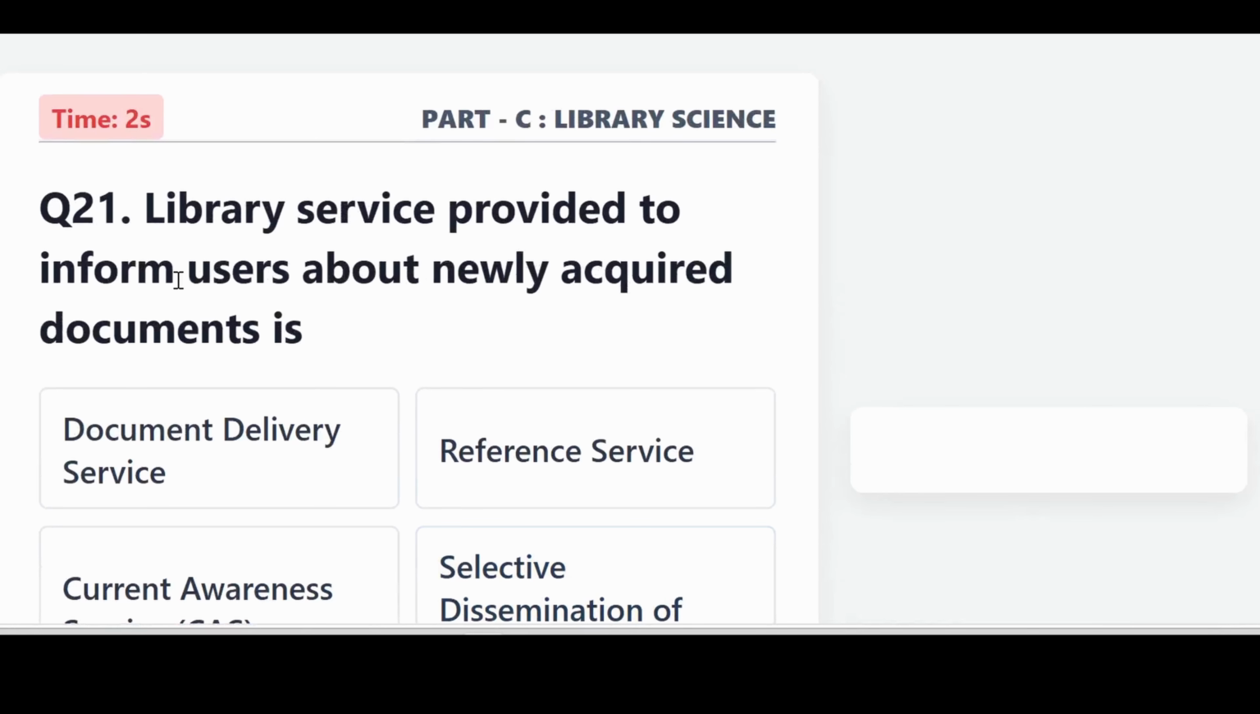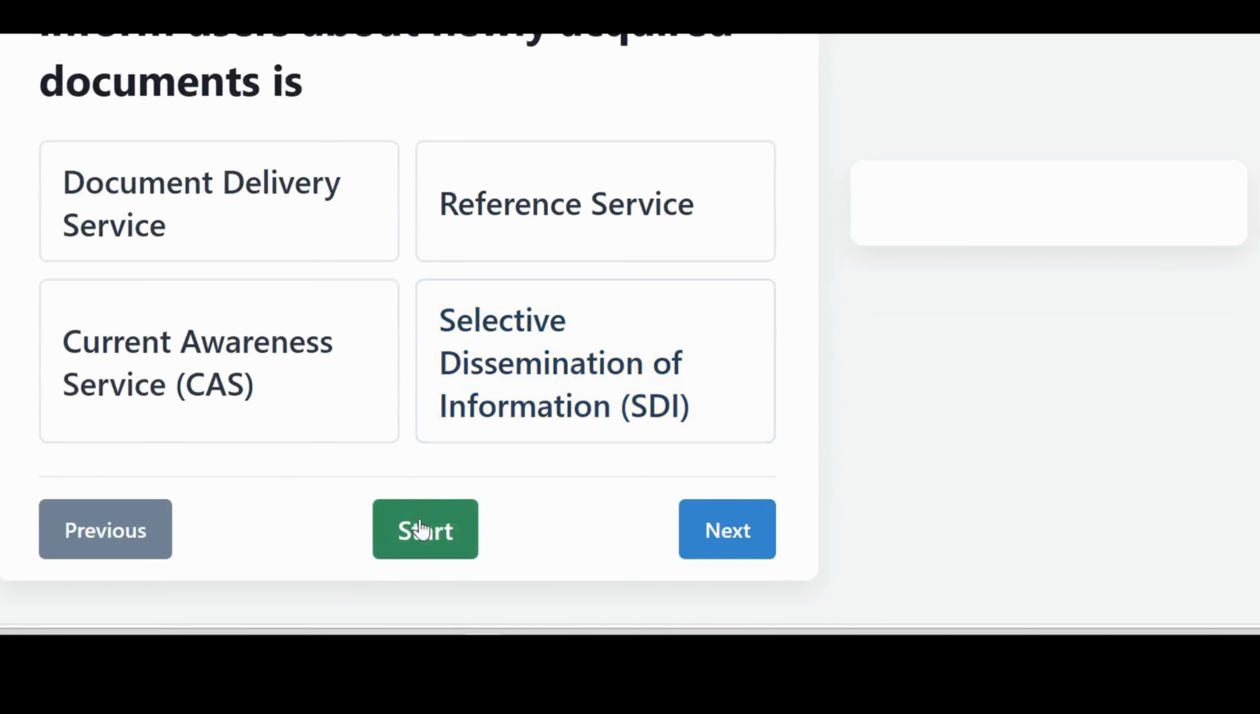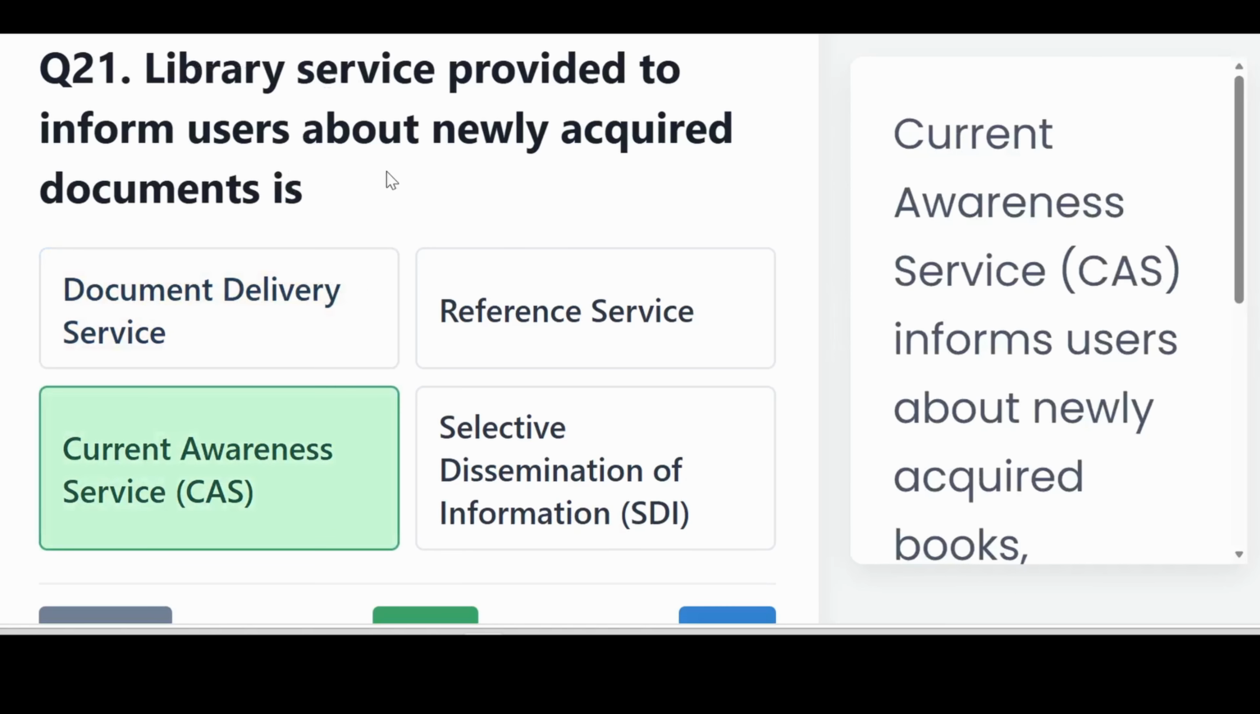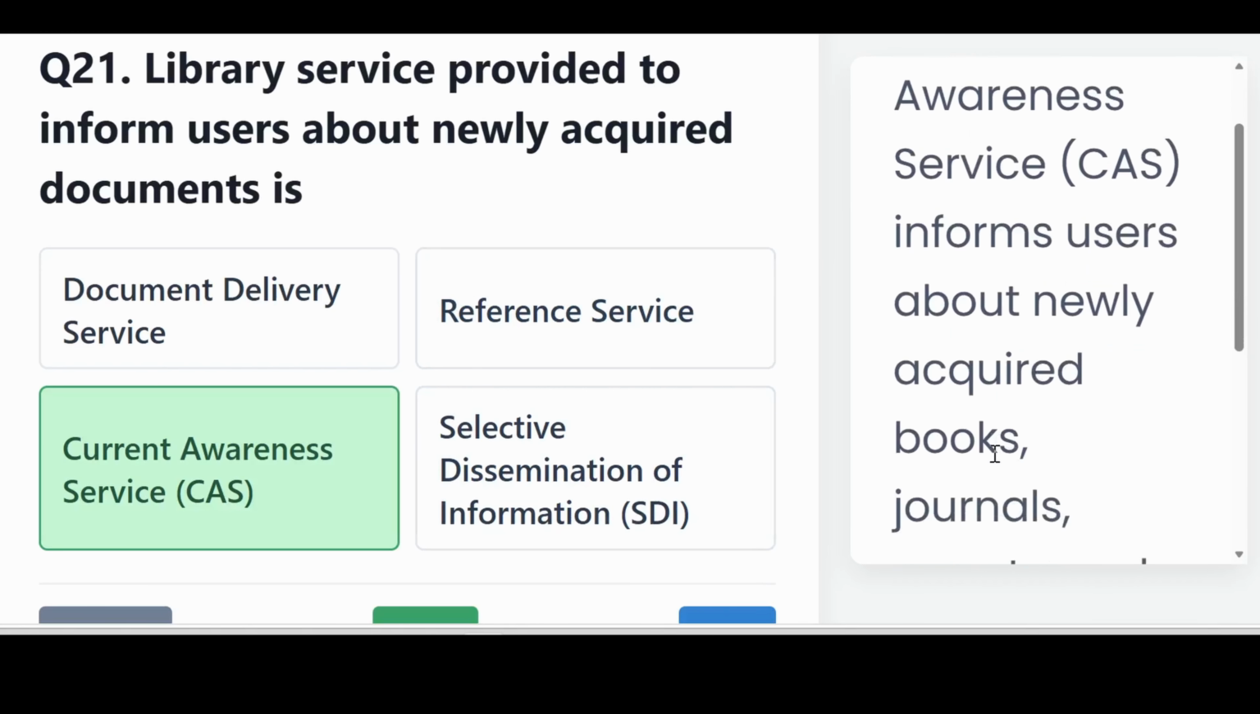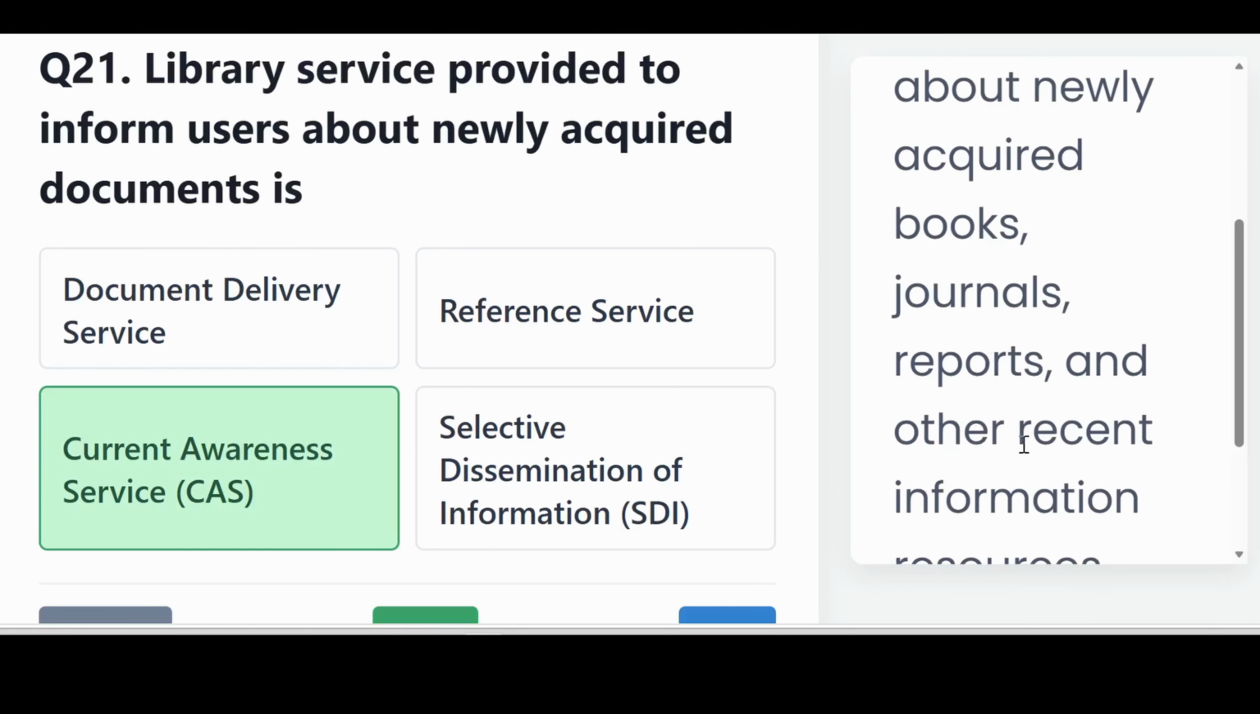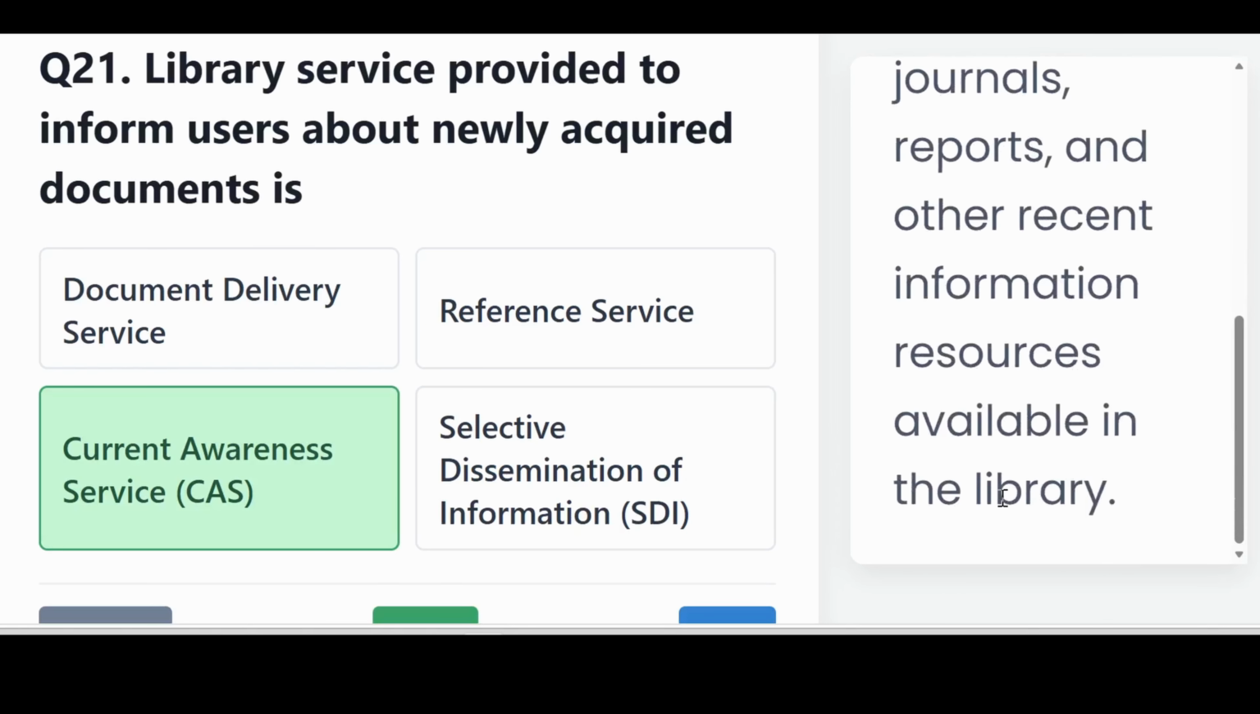Library service provided to inform users about newly acquired documents is Current Awareness Service or CAS. The Current Awareness Service informs users about newly acquired books, journals, reports, and other recent information resources available in the library.